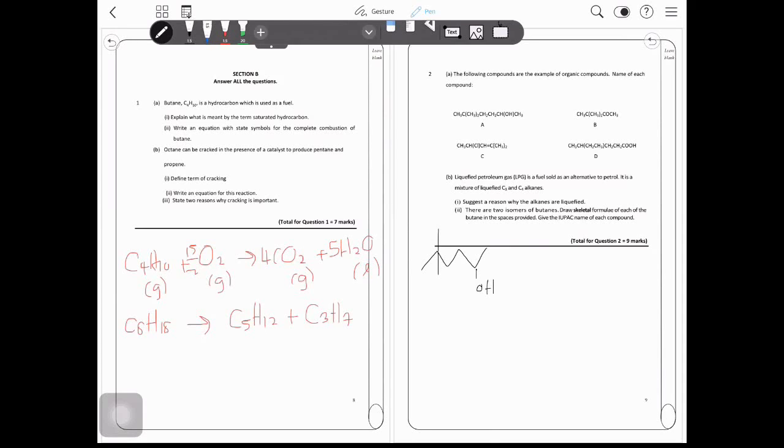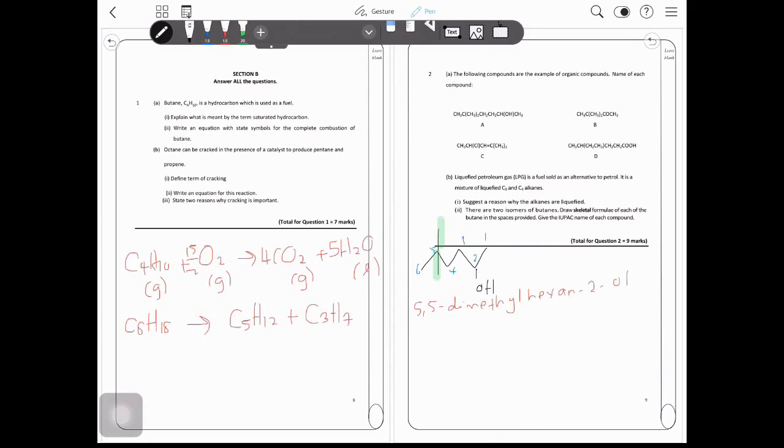Since we have an OH, we need to start counting from the right: 1, 2, 3, 4, 5, 6. At carbon number 5 we have 2 substituents, which are methyl substituents. So we start with that: 5,5-dimethyl, and then we have hexan-2-ol, where the 2 represents where the OH is situated.